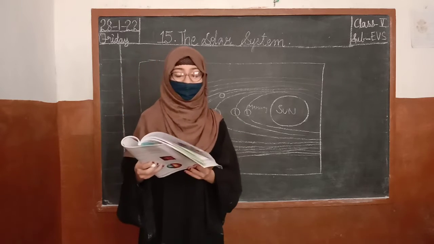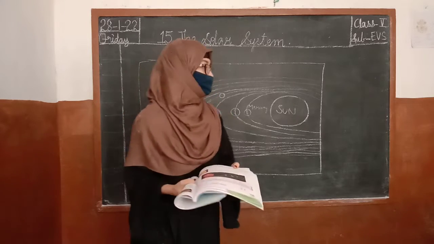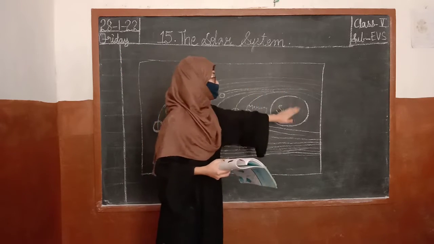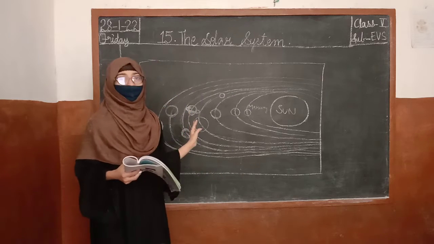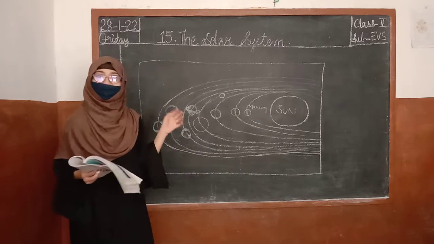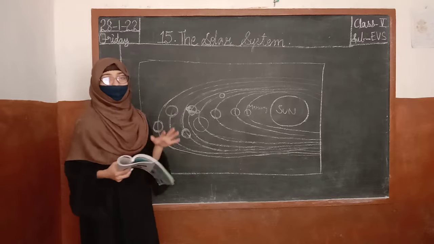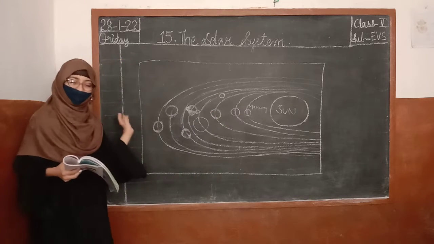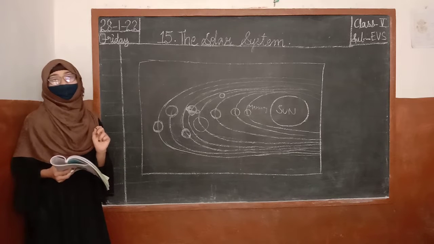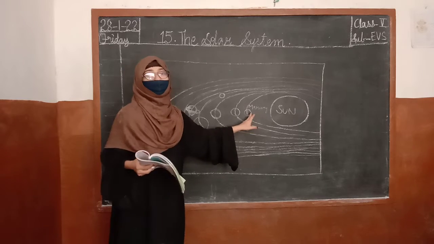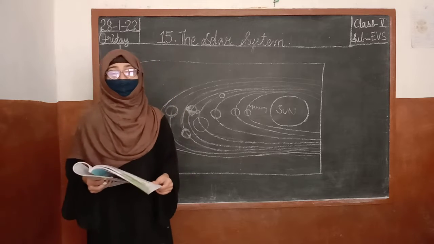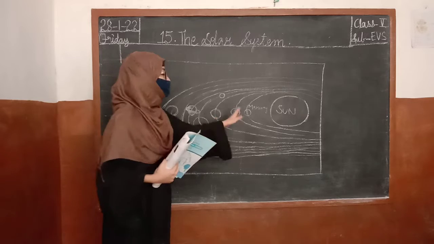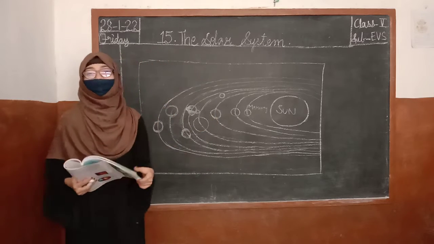Now, at the very center of the solar system is the sun. Where is the sun? It is in the very center. What does it mean? It is present in the center of all the planets. Okay, so that each and every planet gets the light. No matter how far they are, this planet is very far away from the sun. It gets very little light. But Mercury gets light on a very large scale. Okay, so wherever it may be, they all get the light.